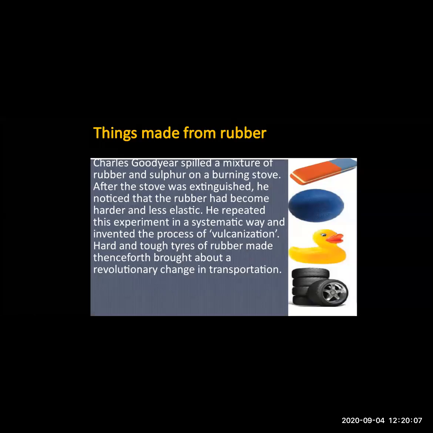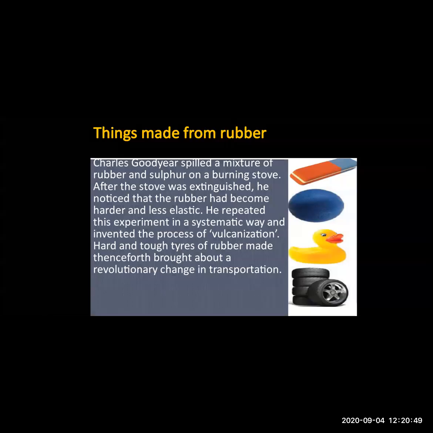Okay. Now here is the scientist, his name is Charles Goodyear. He spilled a mixture of rubber and sulfur on a burning stove. Why a stove? Because in that period of time there was no gas, so he had a stove. So he mixed the rubber and the sulfur together and spilled this mixture on a burning stove. After some time, what did he observe? He observed that the rubber had become harder and less elastic. Okay, the rubber had started becoming harder and less elastic.